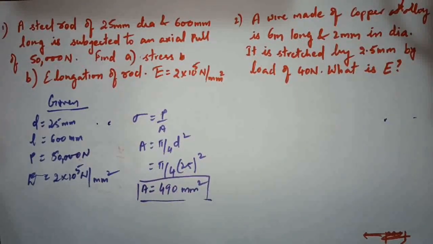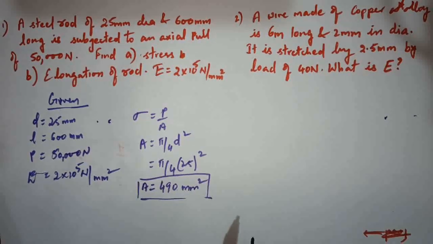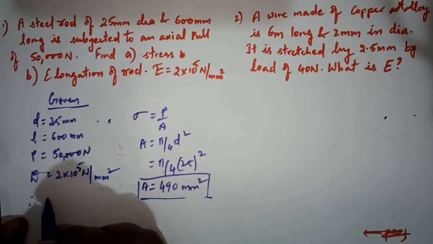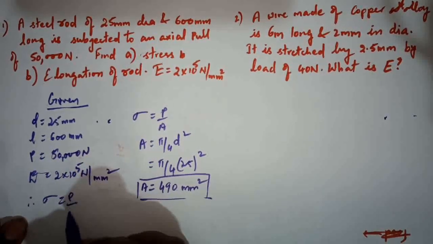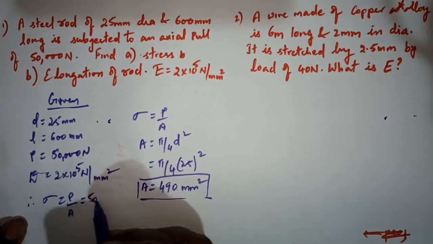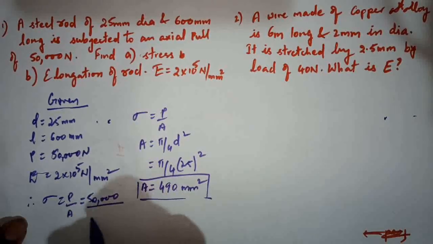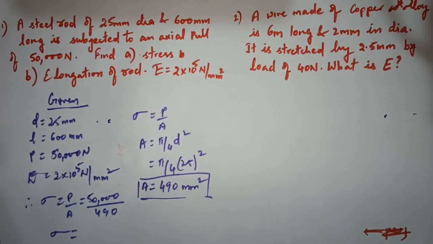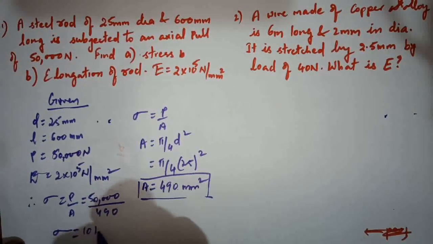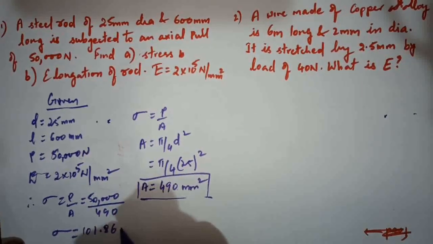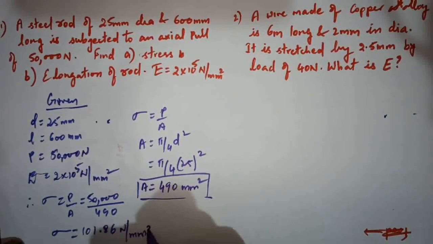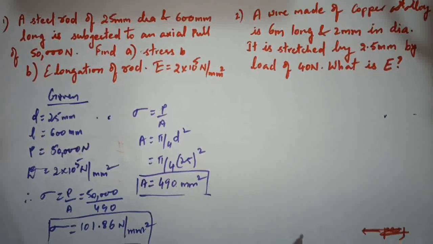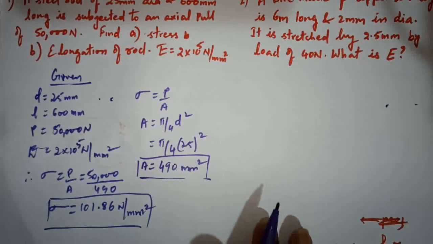This is the area. Now let us find out the stress. Therefore stress equals P by A, which is 50,000 by 490, which results in sigma equals 101.86 Newton per mm square. So stress equals 101 Newton per mm square.